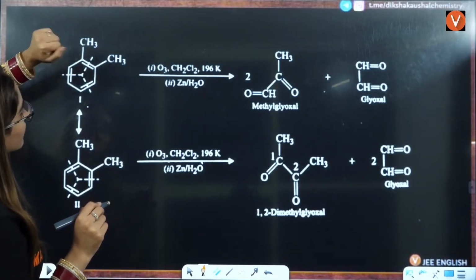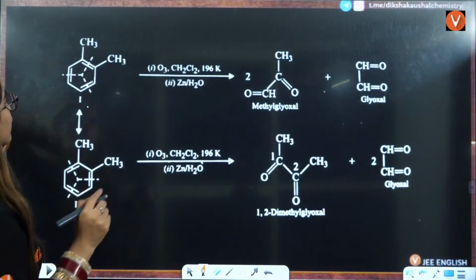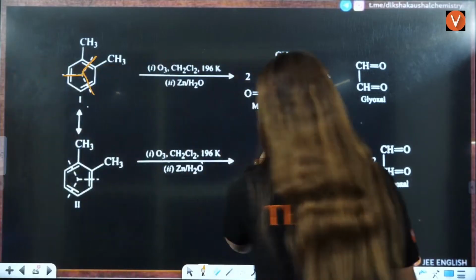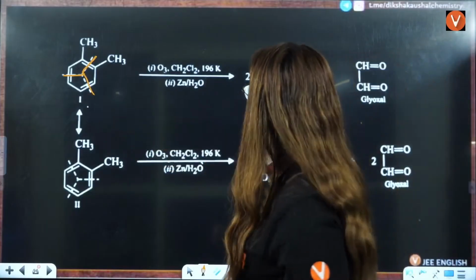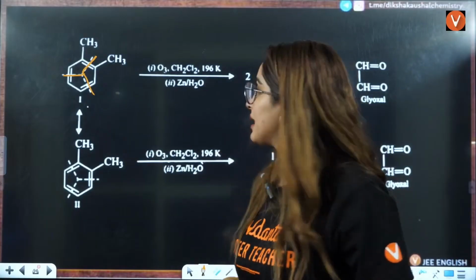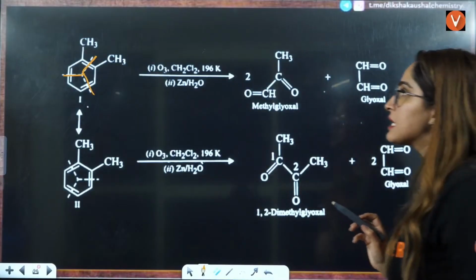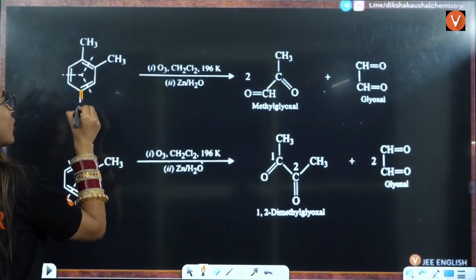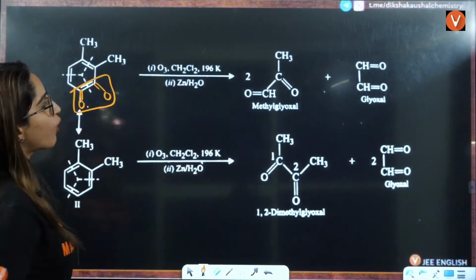So according to that, how many groups will you have? Basically you will have 2 kinds of molecules here. First is C double bond O with 1 CH3, right? And 1 CHO group here. And then you will have two CHO groups, right? Two CHO groups will be because of this, that is double bond O here, double bond O here. This will give you the glyoxal group.